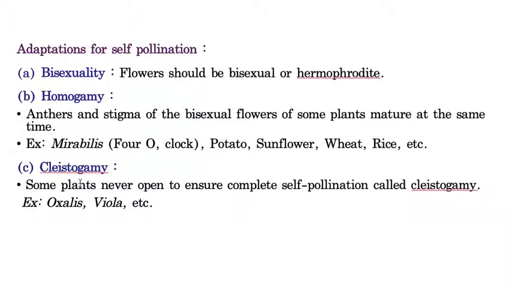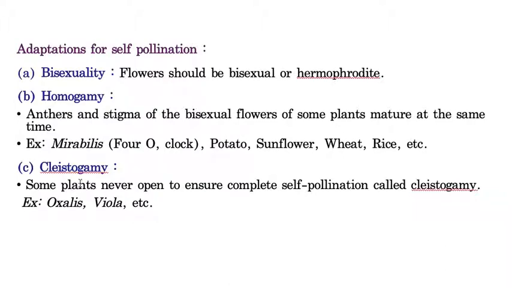Because the flower remains closed, the pollen grains which are released don't have any way to go out. They have to fertilize the stigma which is present in the same flower. For example, if the flower opens, the pollen grain may be carried by wind, or by any bird, or by any insect.